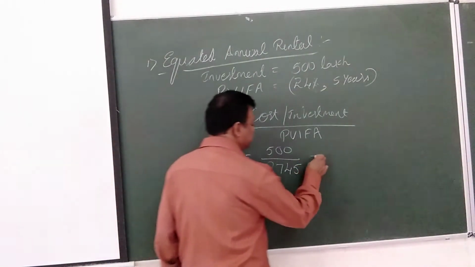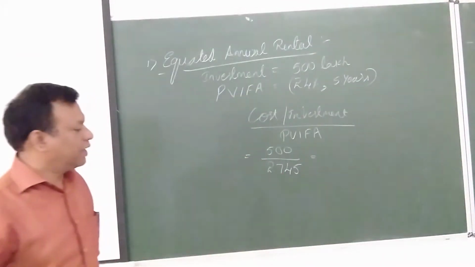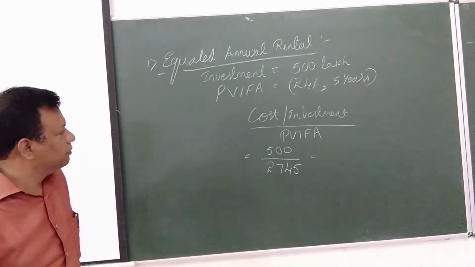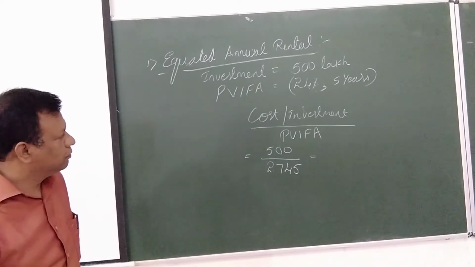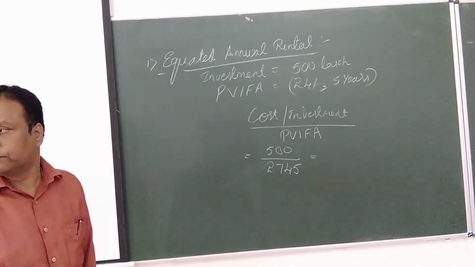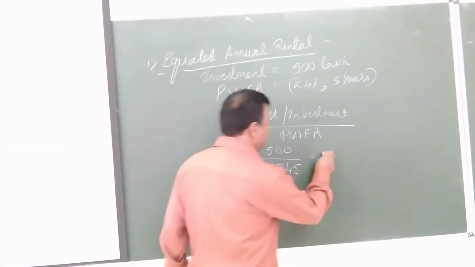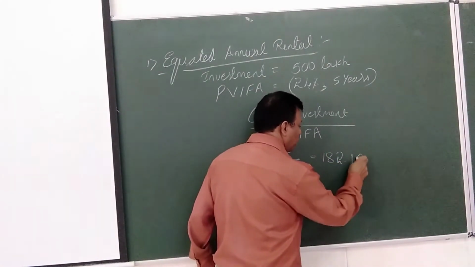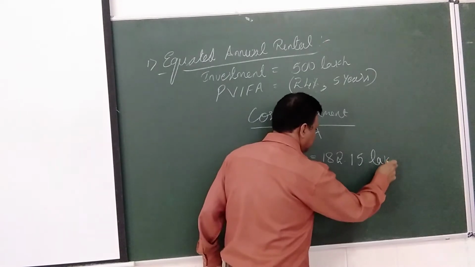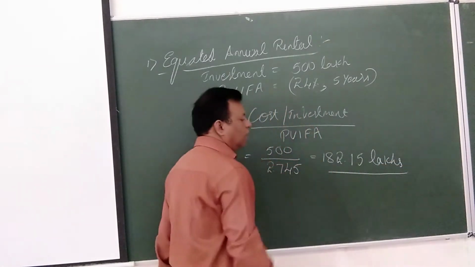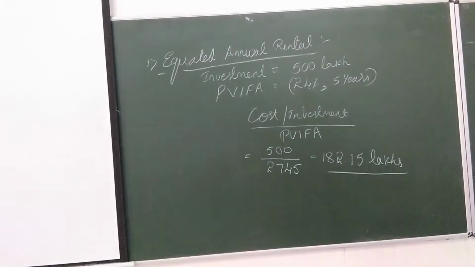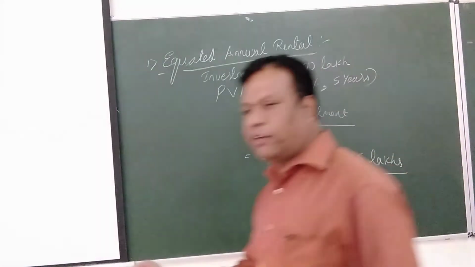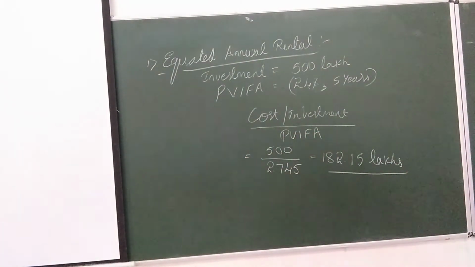So what's the answer? 500 divided by 2.745 is 182.15 lakhs. So what is the rental? Every year we have to pay 182.15 lakhs. Is that clear to all of you? First question, equated annual rental. All of you clear? Okay.